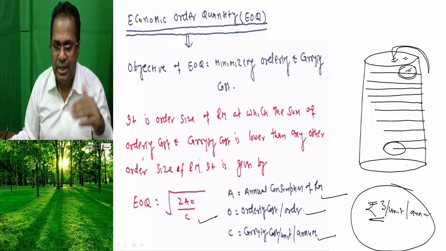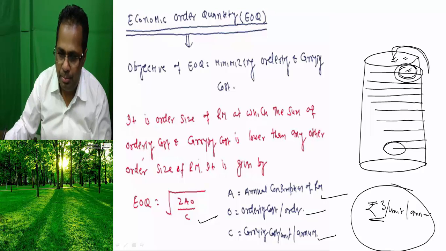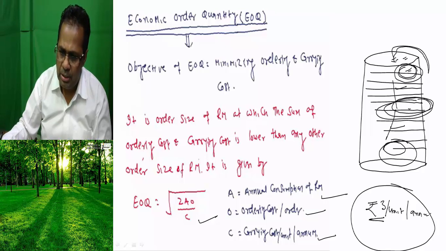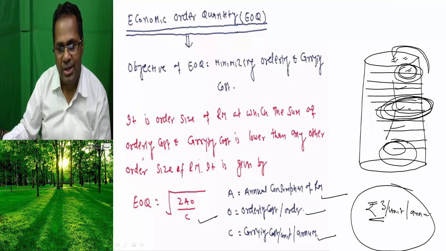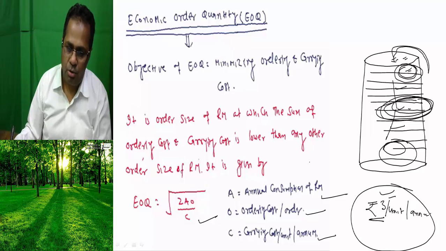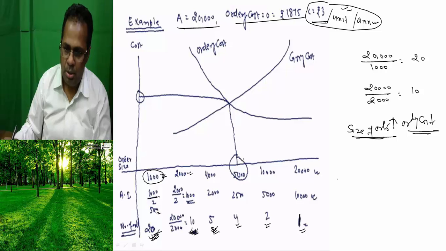So it is assumed that neither the maximum unit nor the minimum unit is taken. It is taken on average consumption, sometimes upside, sometimes downside. We ignore this upside and downside, and just take the average. That is the average consumption we consider. That's why carrying cost is calculated on average.